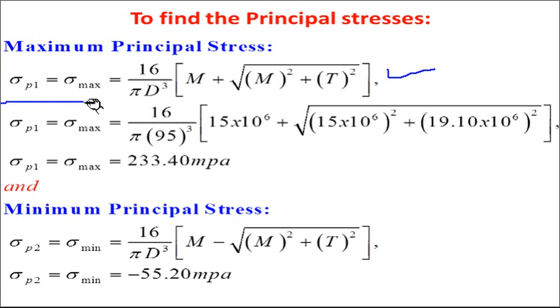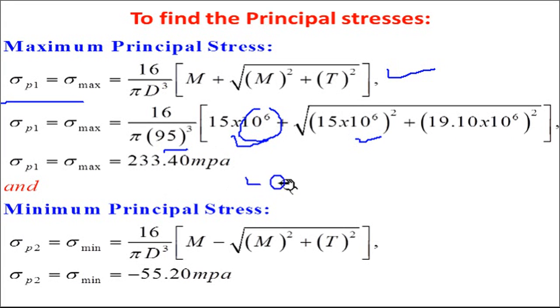So sigma P1 equal to sigma max is 16 upon pi d cube times M plus under root of M square plus T square. Problems are very simple, but here you need to carefully put all these values. See the units. Diameter is in mm, so moment also should be in Newton mm, and torque also should be in Newton mm. Everywhere there should be power of 6.